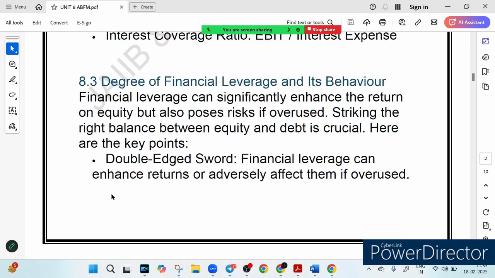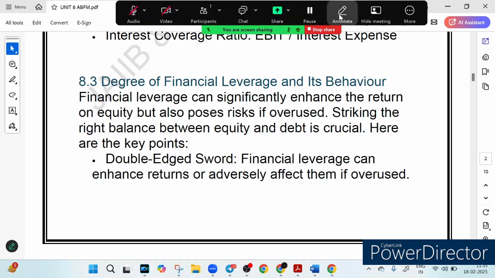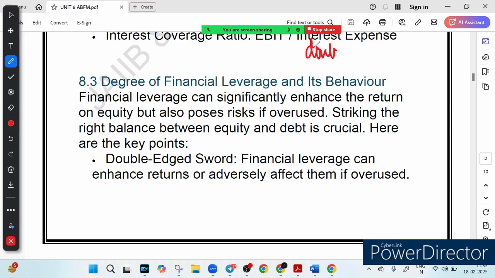Let me ask you a question: you can think of financial leverage as a double-edged sword. You might have heard of this term, in Hindi they call it do dhaari talwaar, double-edged sword. Why is it called a double-edged sword? Because it can make your business soar, but if you're not careful, it can also bring you crashing down. Sounds scary, right? But let's break it down in a way that makes sense.